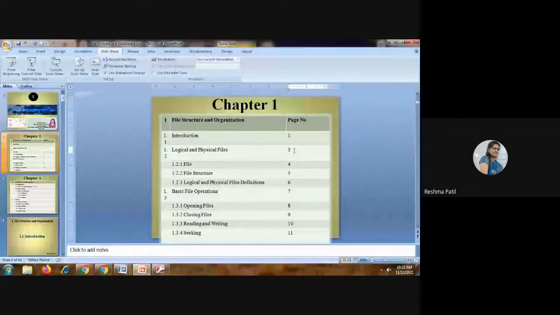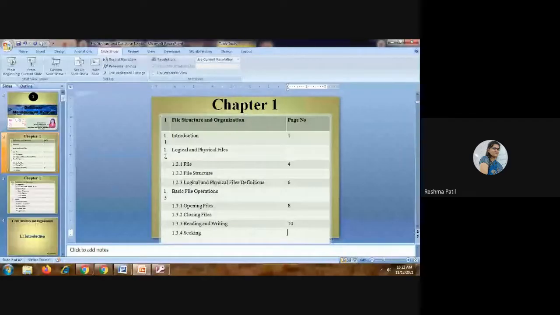But this is about dense index. For each and every entry we are giving a reference. But it is possible like this also. Can we find this logical and physical file using this table? Yes.